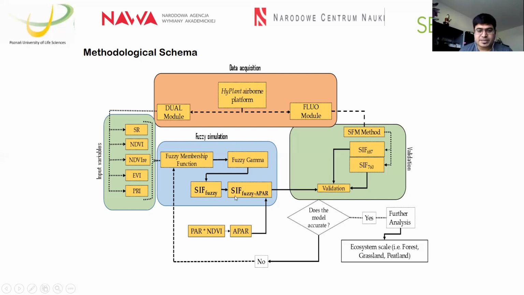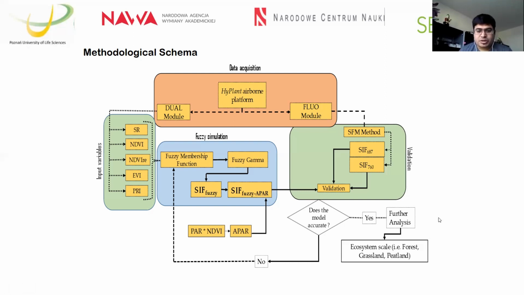SIF fuzzy APAR is something like this: when you receive a relationship between the SIF fuzzy and original SIF maps, we find the relationship holds up to a certain level. But after that, we inject the APAR, which I calculated from the NDVI and the PAR values that were measured on the ground. We inject the APAR into the SIF fuzzy model to develop a stronger proxy for SIF, which is called the SIF fuzzy APAR.